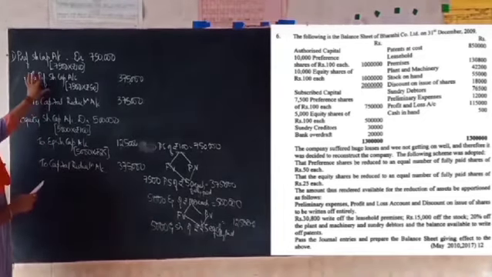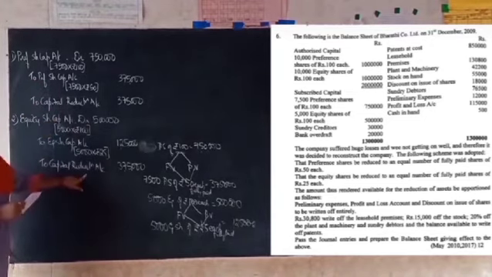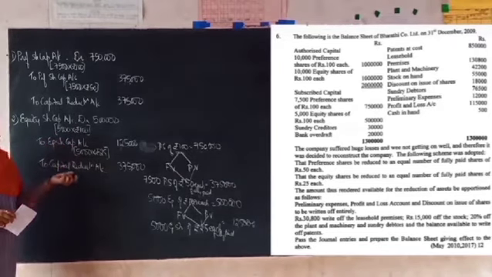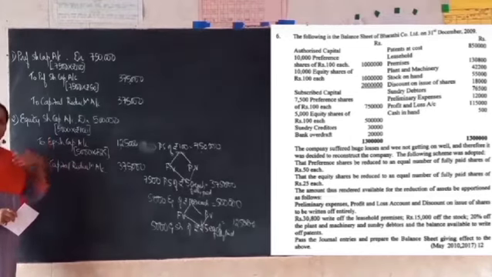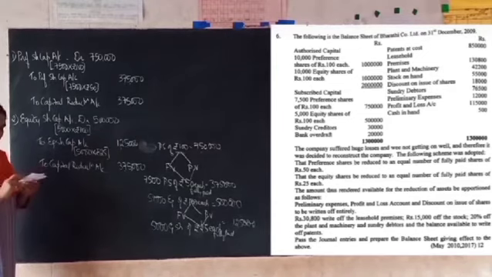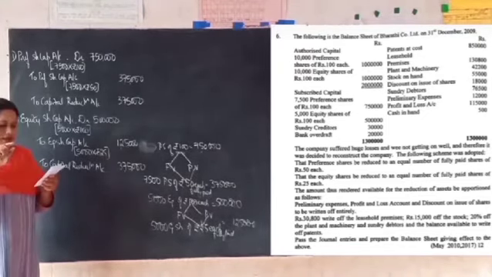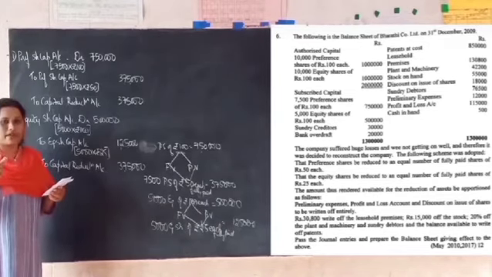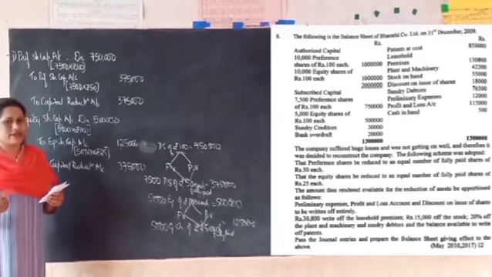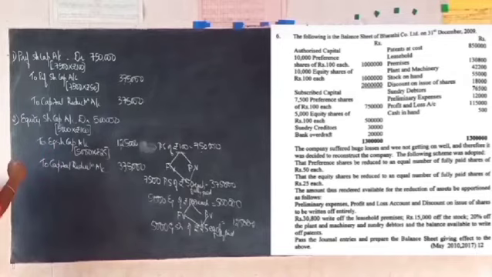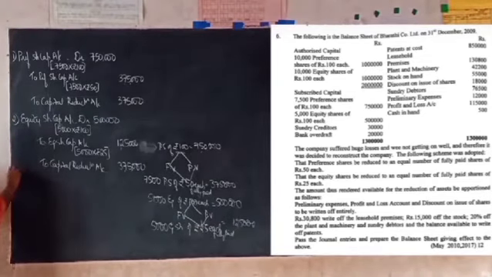Whenever you transfer the reduced amount, you have credited the capital reduction account, which means that you have a 7,50,000 credit balance in the capital reduction account. So now when you utilize that to write off the fictitious assets, you have to debit the capital reduction account. These fictitious assets, that is preliminary expenses, profit and loss account and discount on issue of shares, are given on the asset side of the balance sheet, which represents debit balances. When you write them off, you have to give credit. Ultimately the entry is going to be capital reduction account debit to those fictitious assets accounts. So now I write this third entry also.